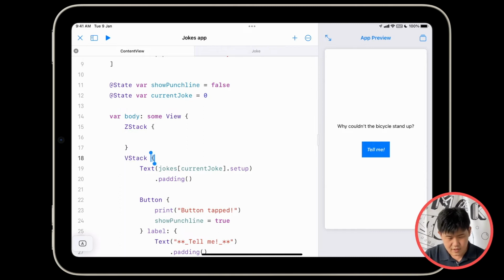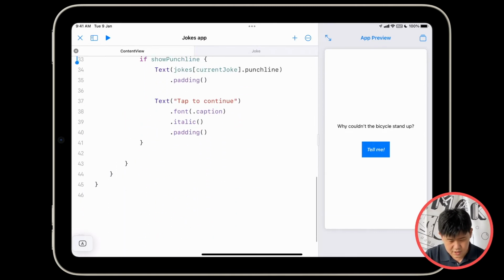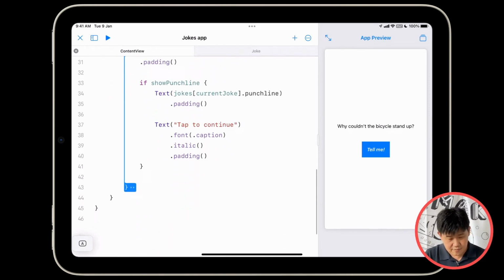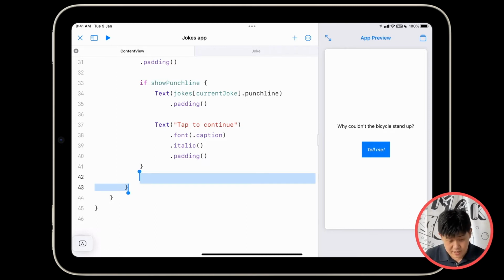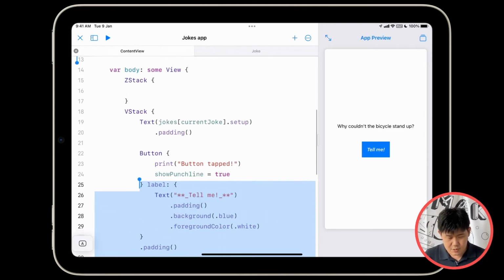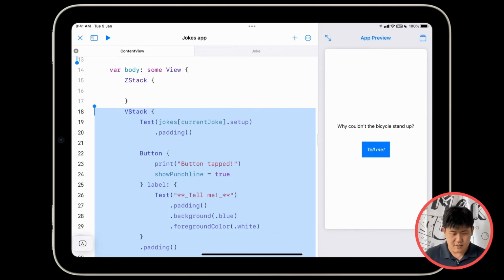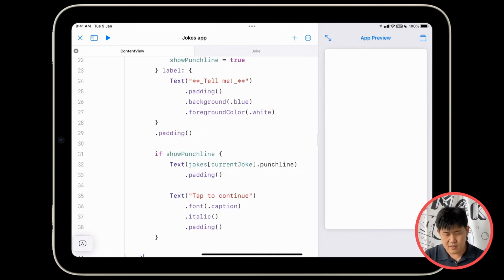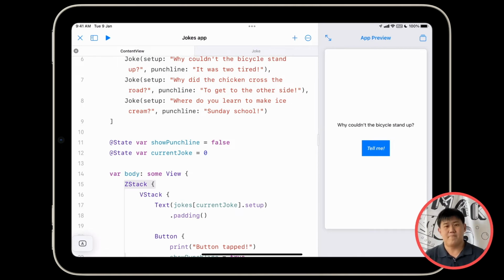So I'm going to try double clicking on this. Let's try tapping on this. All right, it ends here. And you might find it easier to copy from the bottom rather than the top, because it's easier to identify where the VStack starts than where it ends. So let's do that. Also, it's very tiring trying to talk like this. Cut. Excellent. I've deleted my entire app. Oh wait, no. I have to paste it back here. Paste. My app is back.